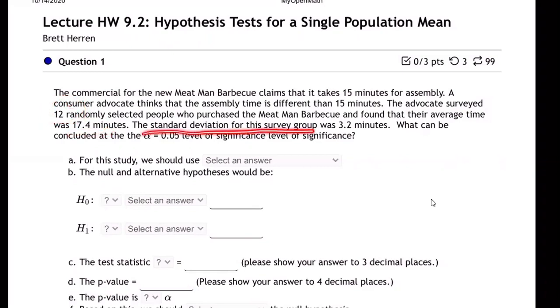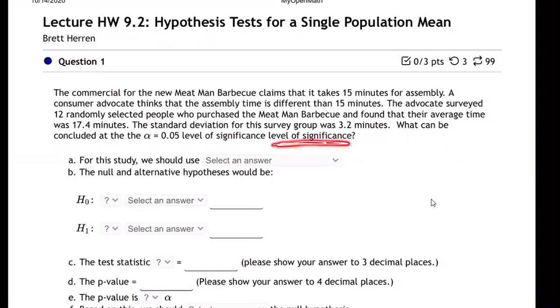The standard deviation was 3.2. That means there's also some deviation. Not everybody was exactly the same. Some were higher, some were lower. The average amount that they were off the middle, that's called standard deviation, is 3.2. What can be concluded at the alpha 0.05 significance level?